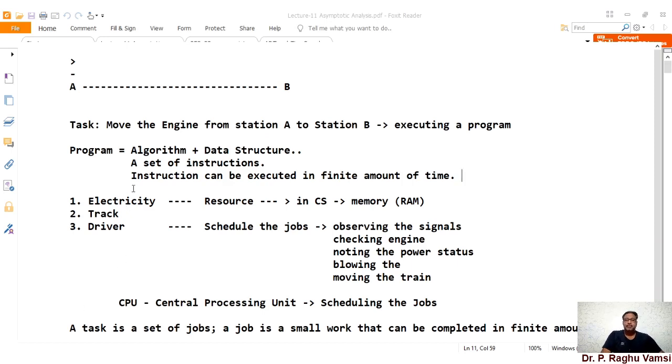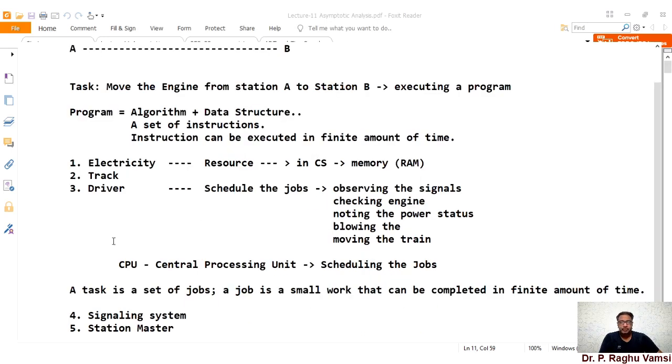If the statement is a straight statement or a single line statement, that may be executed within a finite amount of time. And if the statements are in a loop, then that will be executed that many number of times. So based upon the instruction type, instruction length, and instruction complexity, the amount of time required for execution of the instruction will vary. So if you observe closely, a task is a set of jobs and a job is a small work that can be completed in a finite amount of time.